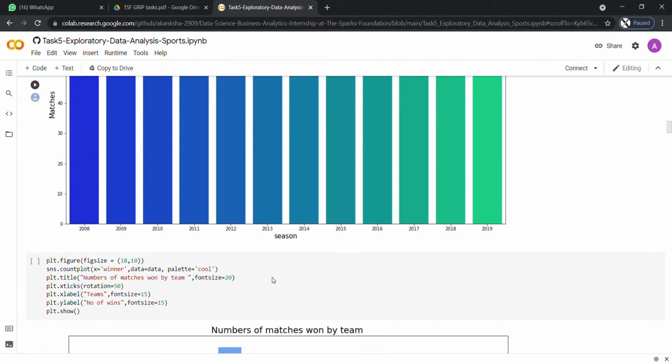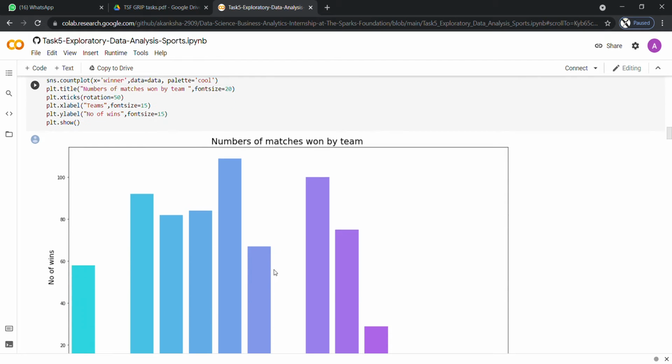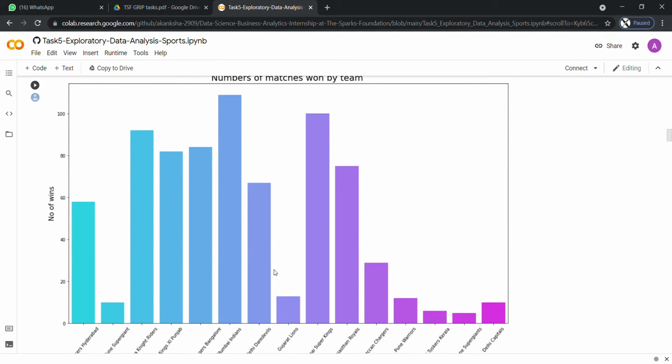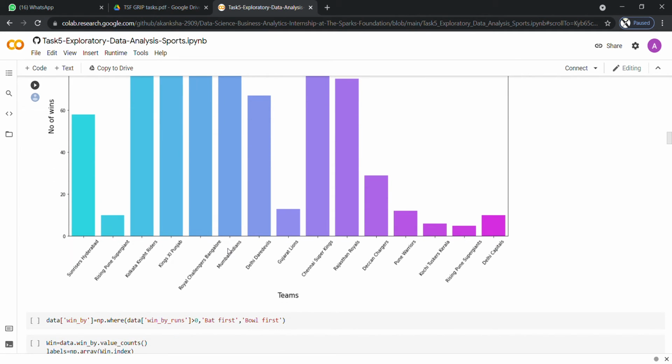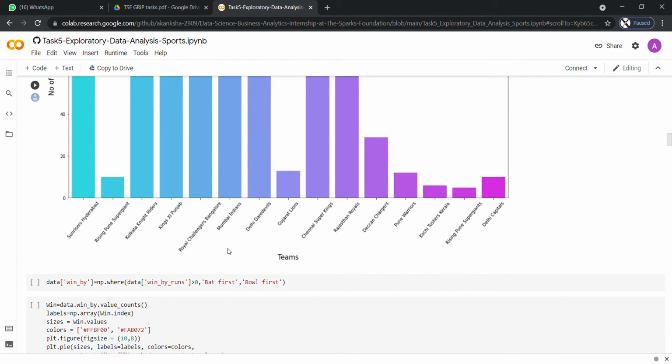And next coming to the number of matches won by the team. So Mumbai Indians have won the highest number of matches, more than 100 according to the bar graph.